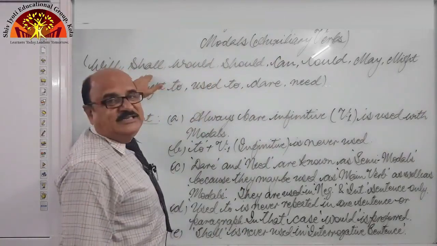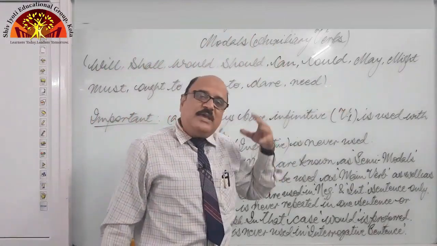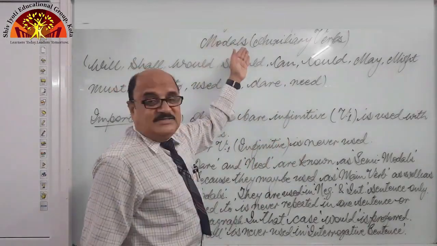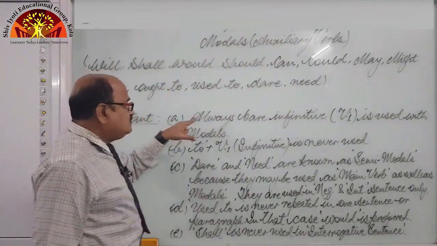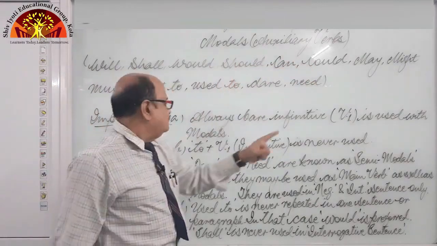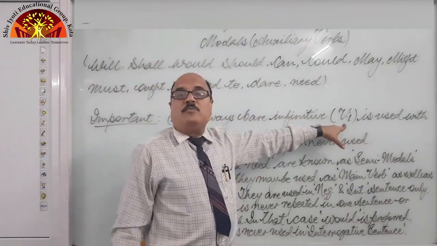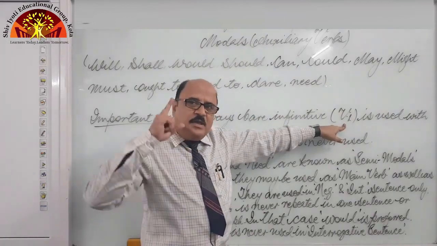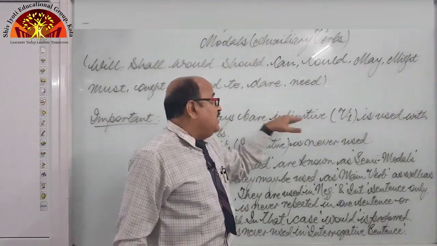Before I start teaching you these modals one by one, let me tell you some important tips of these modal auxiliary verbs. First, all these 13 modals take only the first form of the verb, V1. They take purely the first form of the verb, and this is known as bare infinitive.